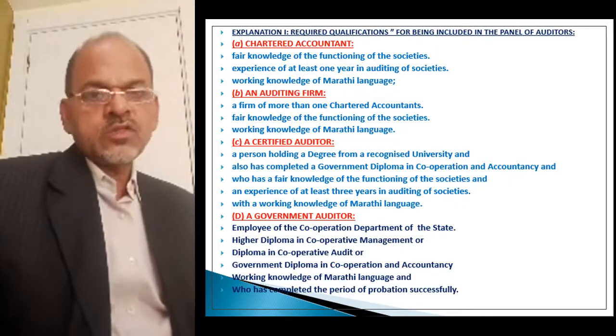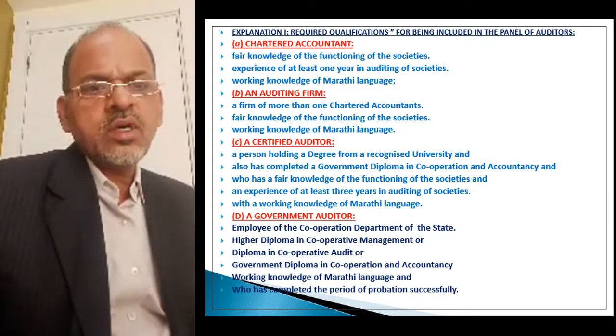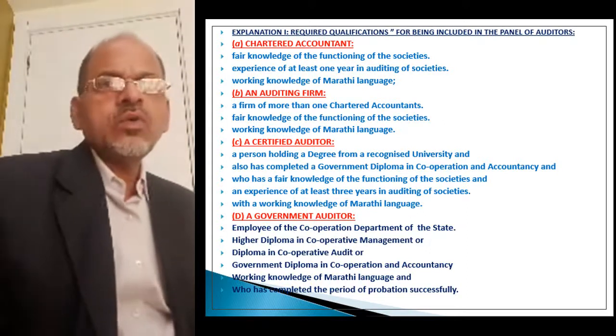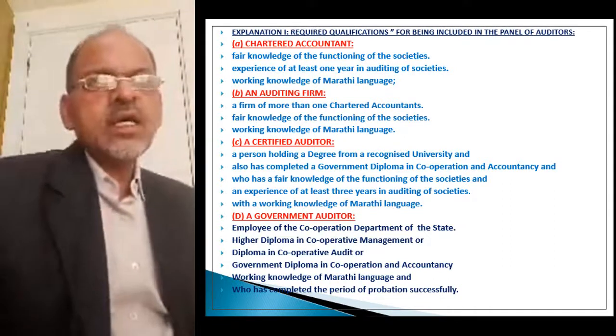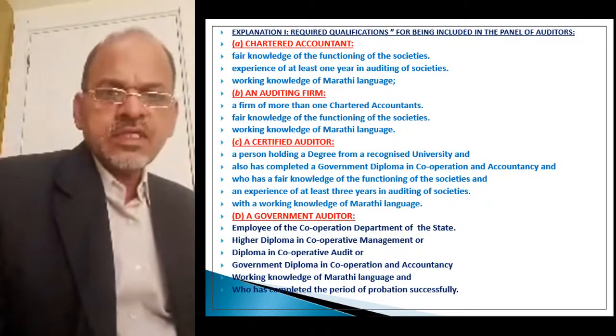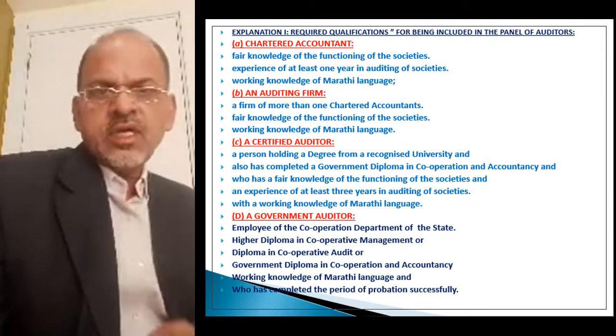So these are the four categories which can be appointed as a statutory auditor. These are the required qualifications, experience and other knowledge for being a statutory auditor of cooperative societies.